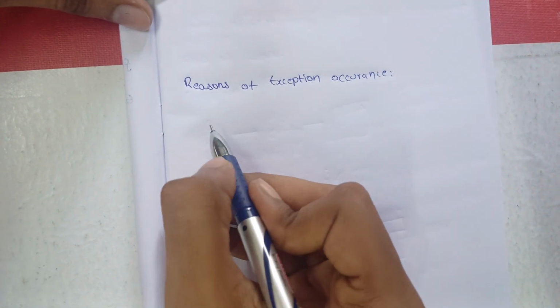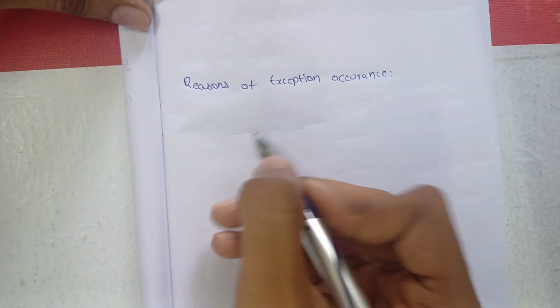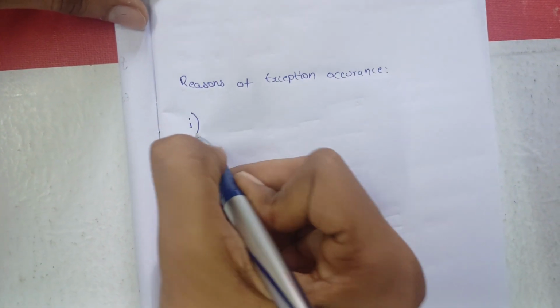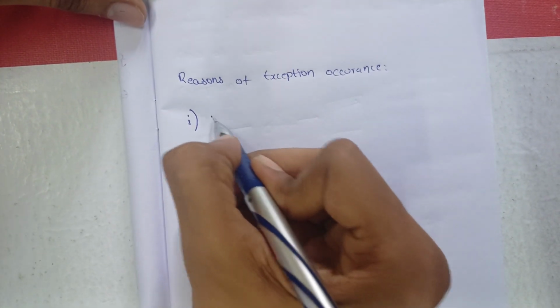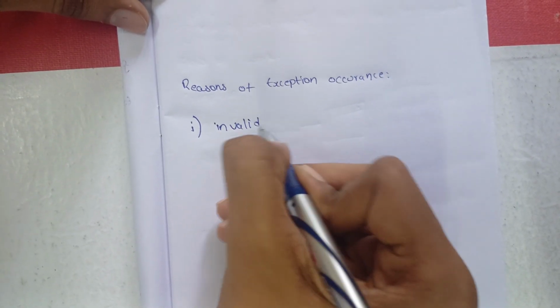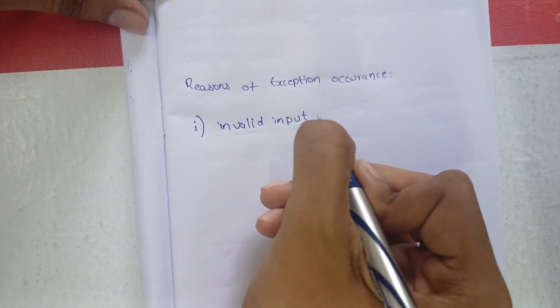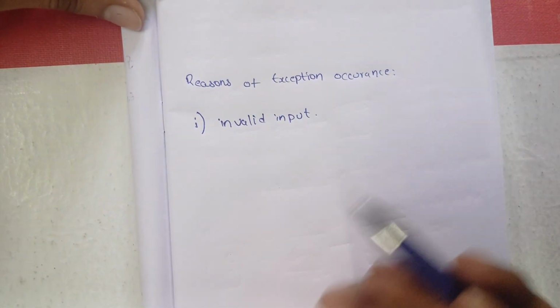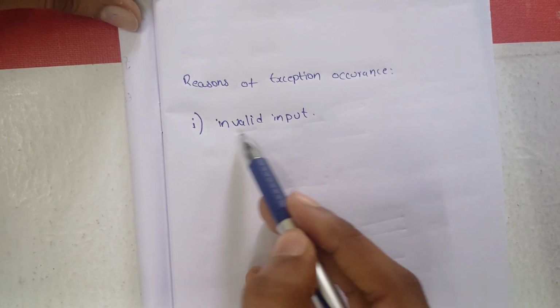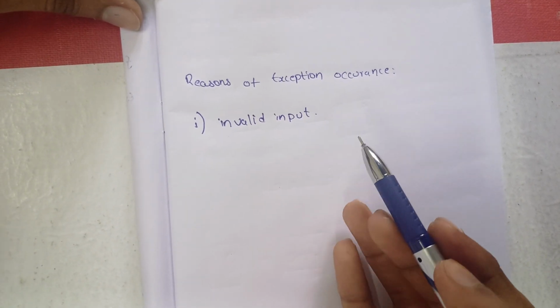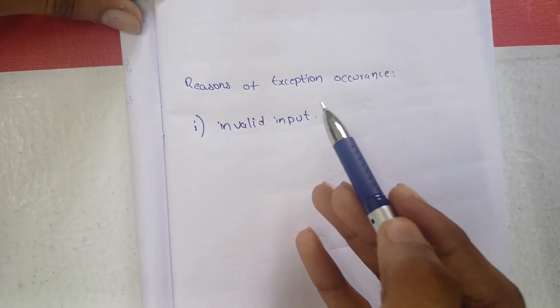Now let me tell you the reasons for which exceptions occur. Our first reason is invalid input. On giving an invalid input, there may be a chance of getting an exception, but we cannot say this is the only reason. There are quite a lot of reasons for exceptions.